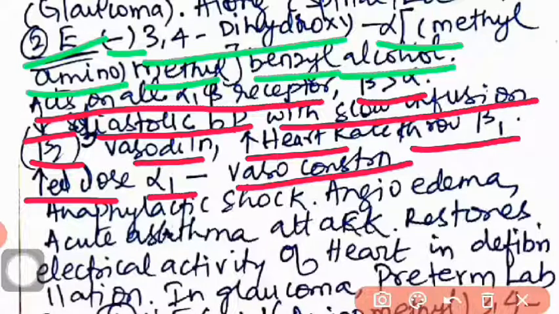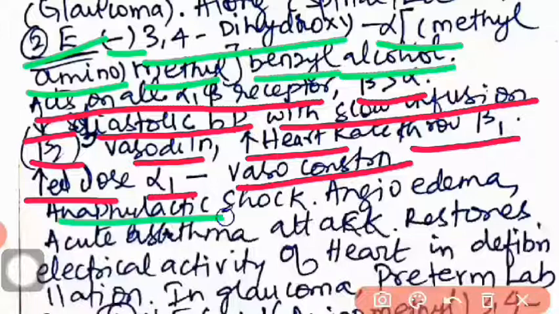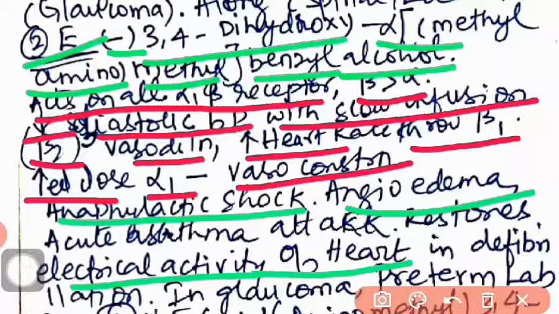It is useful in anaphylactic shock, angioedema, and it also helps restore electrical activity of heart in defibrillation, in glaucoma also, and in preterm labor.